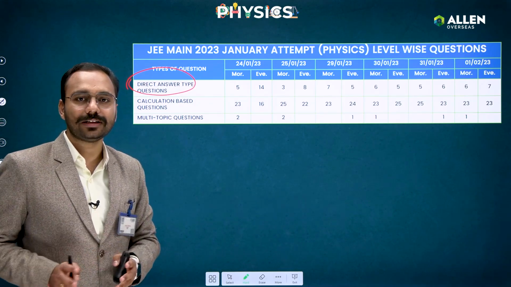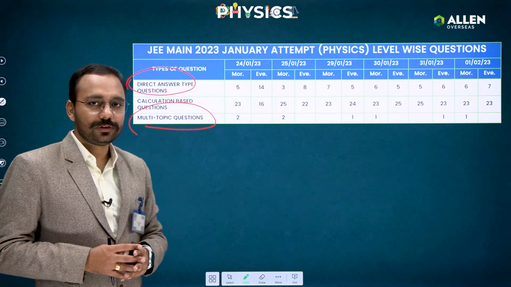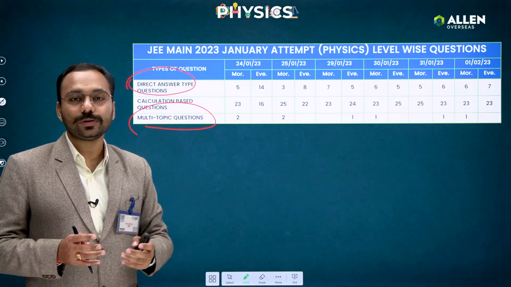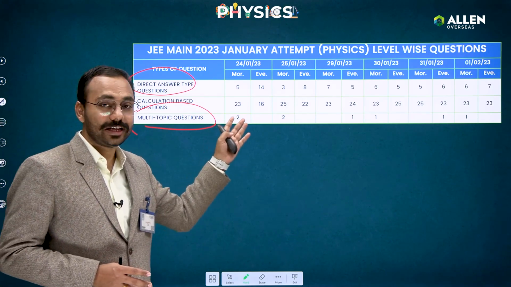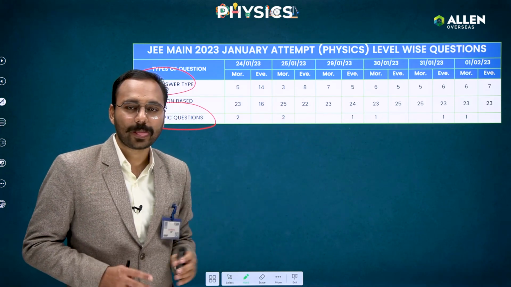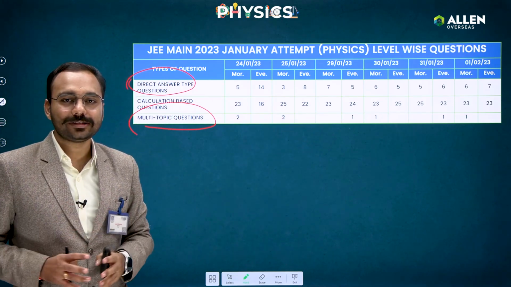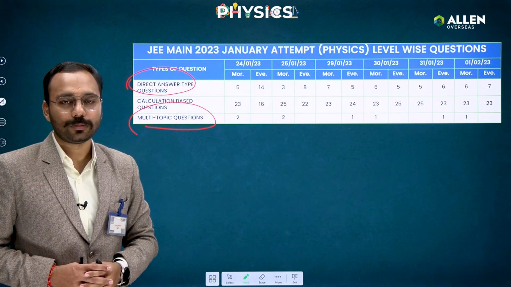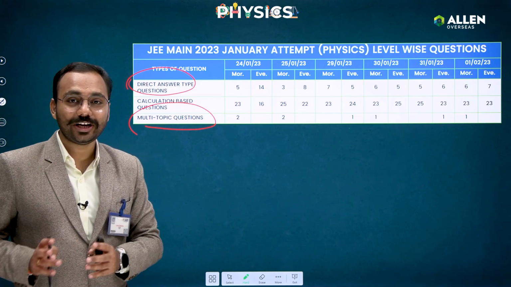Not just this one, even in the next attempt as well. And multiple topic combined, like if they put multi-topic, it means in a single question they mix the concepts. That's the thing of JEE Advanced. But that's the thing they sometimes do in JEE Mains, one time. Okay, one question or two questions, but they are not many. So what this is showing us, if we have not really aced the calculations guys, that's going to be problematic for you in the next attempt as well. And that's going to be problematic for you even in JEE Advanced guys.